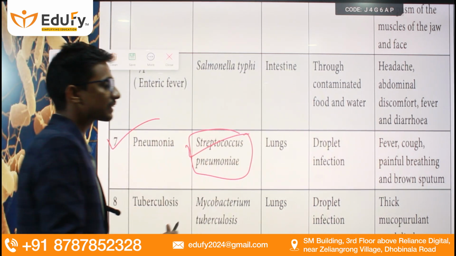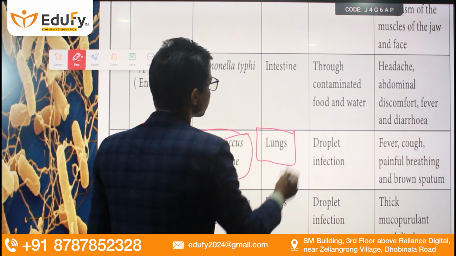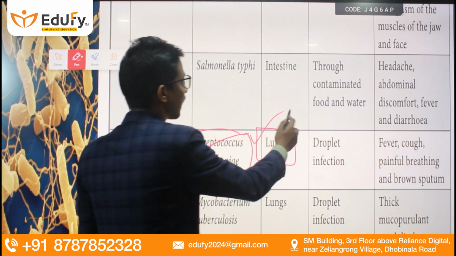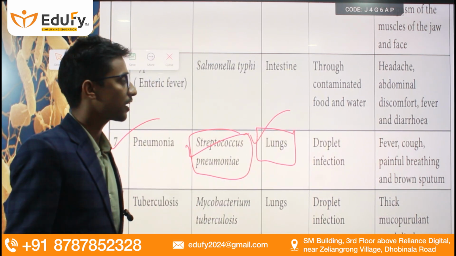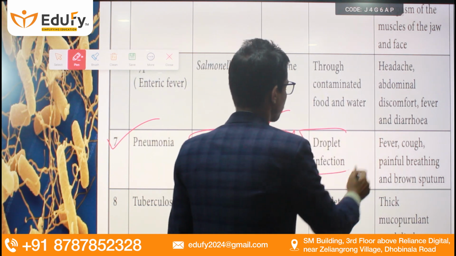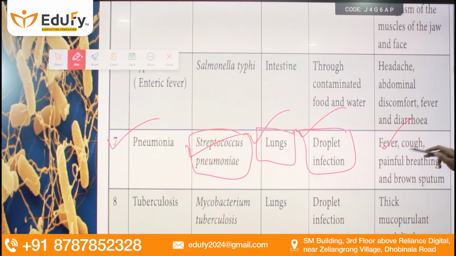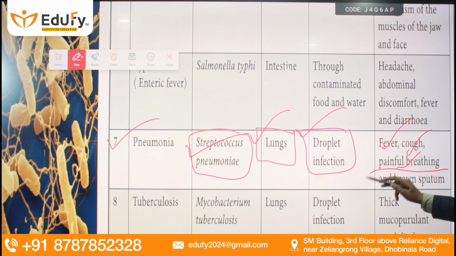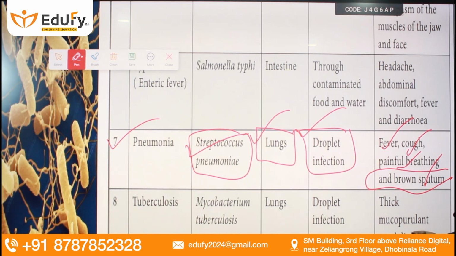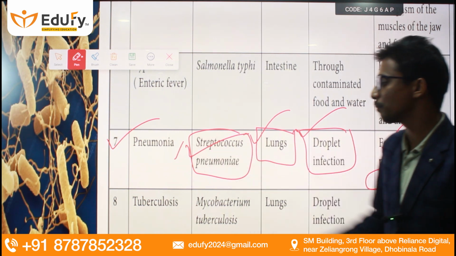The site which gets infected by this disease is the lungs, and the mode of transmission is droplet infection. What are the symptoms? Fever, cough, painful breathing, and brown sputum. So these are the symptoms of this disease known as pneumonia.